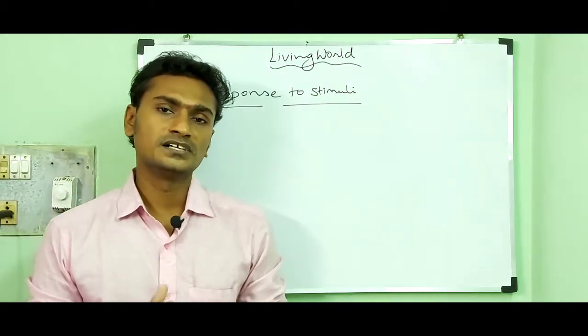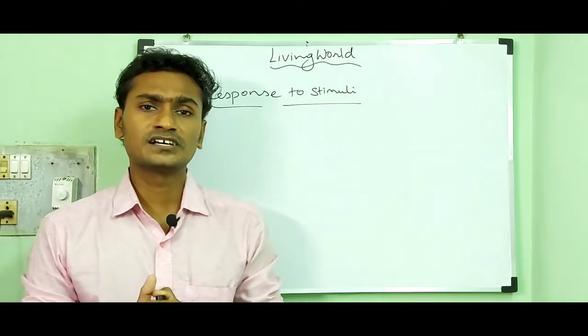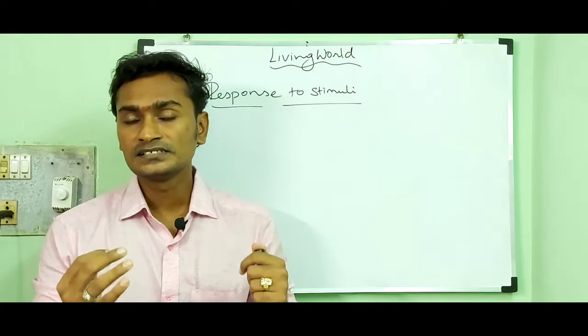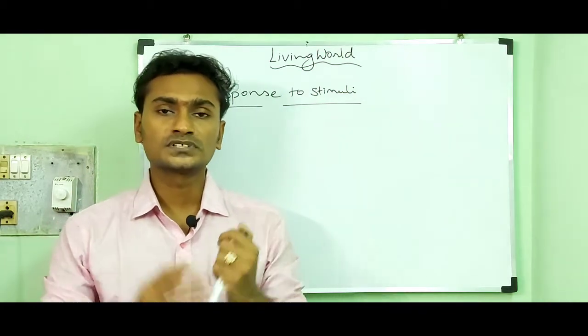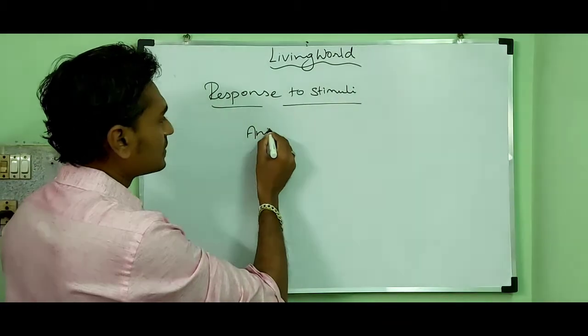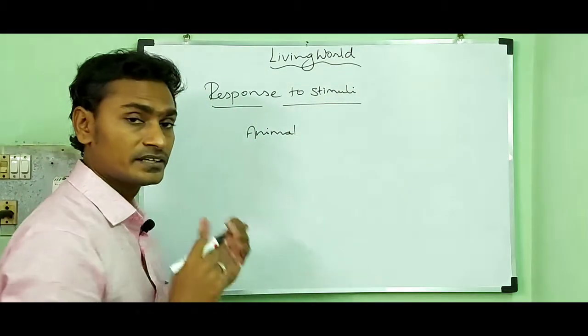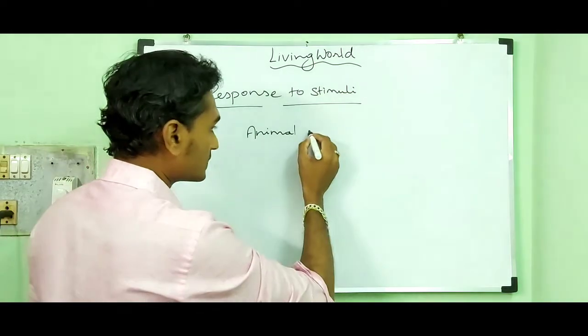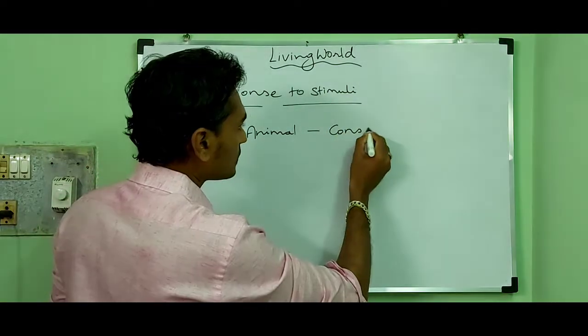In animals, they have sense organs and they can sense the external environment by their sense organs, and that process is called consciousness.